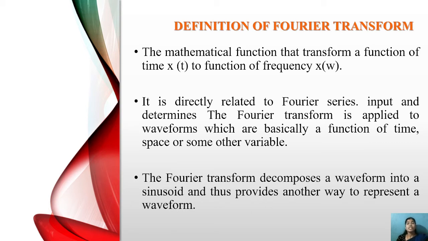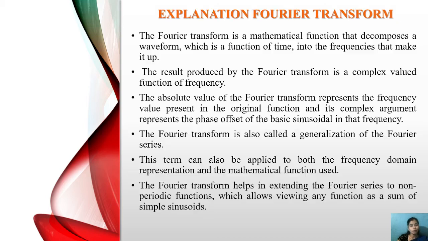After that, the Fourier transform decomposes a waveform into sine and cosine waves. Hence it is called a waveform representation. This is the whole definition of the Fourier transform.